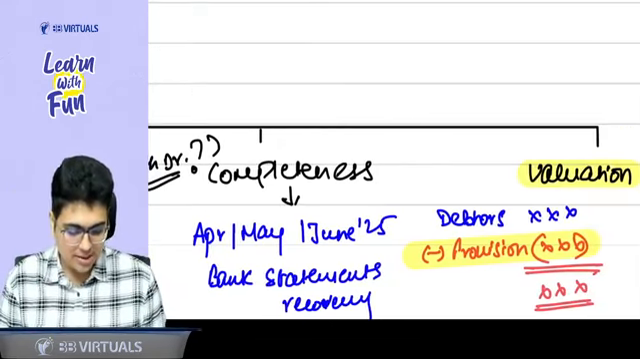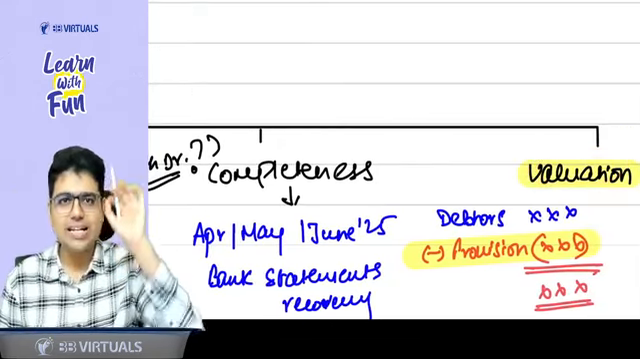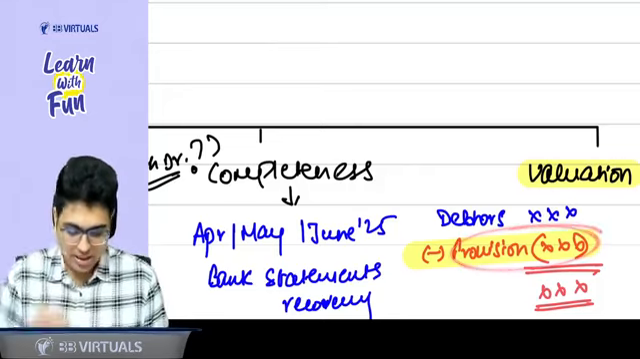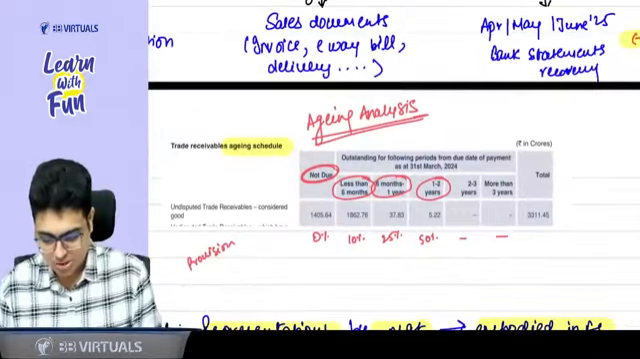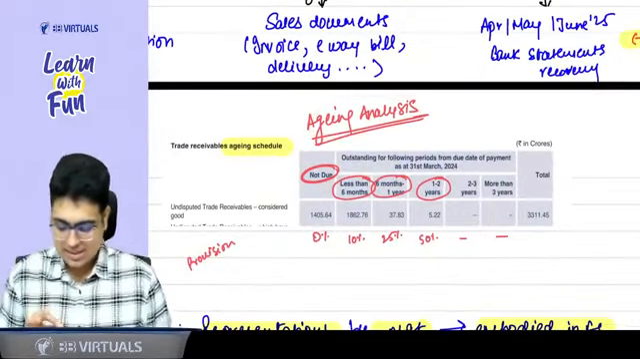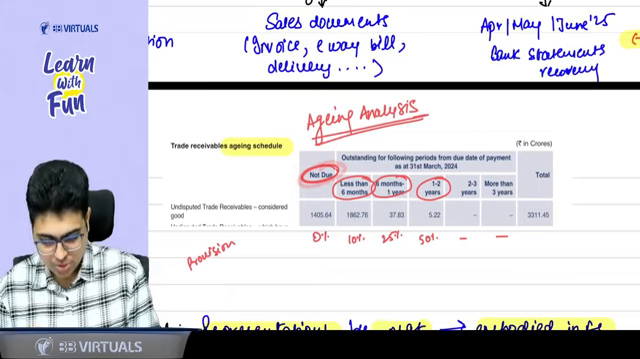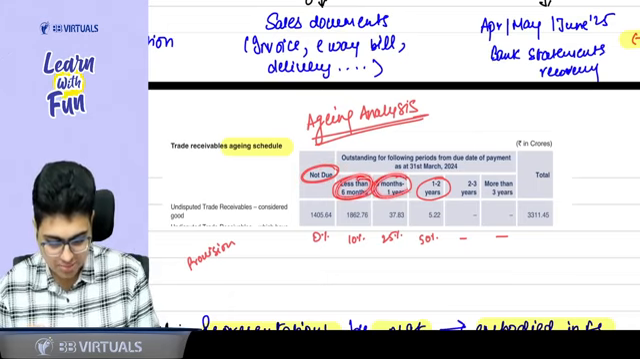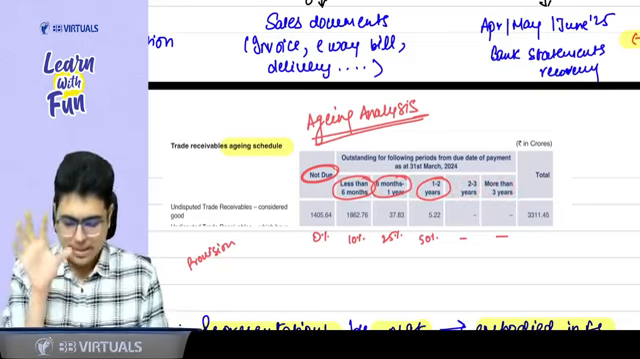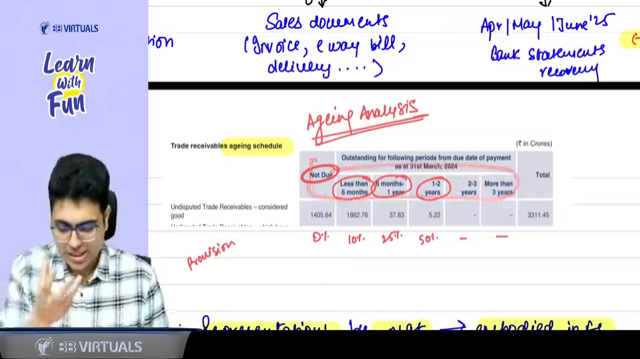And the last point is related to valuation. Debtor's valuation depends on provision. And to check the provision, we need to do another type of procedure called aging analysis. You know there is an aging of debtors. Yes, sir. Not due, due for less than 6 months, 6 months to 1 year, 1 to 2 years, 2 to 3 years, more than 3 years. Yes, sir. Depending on the aging, you create the provision.